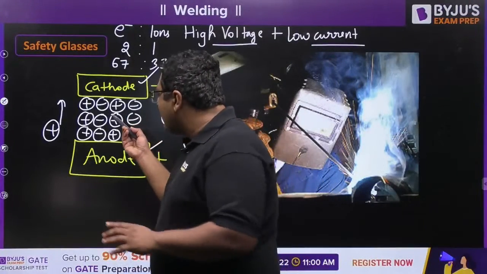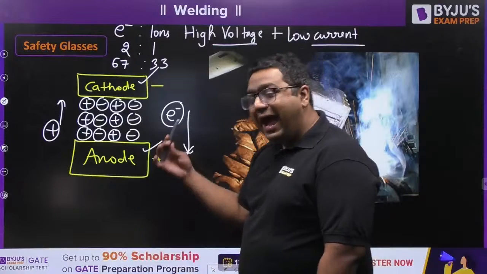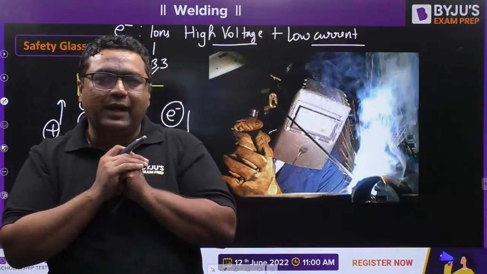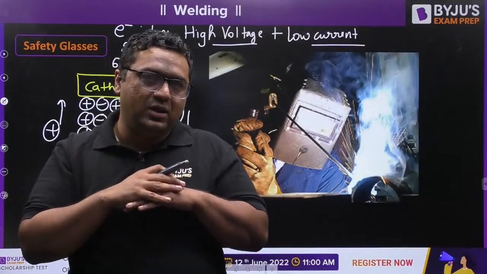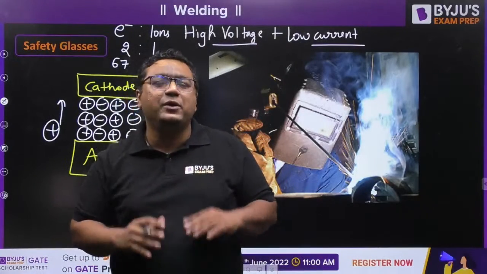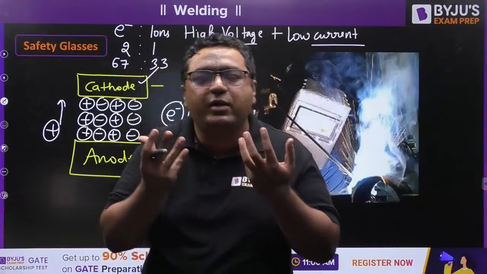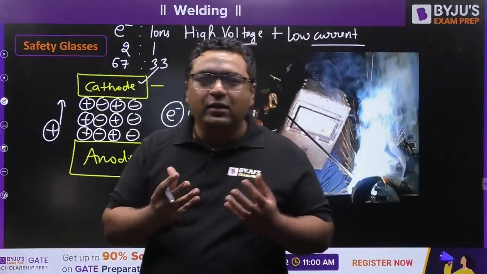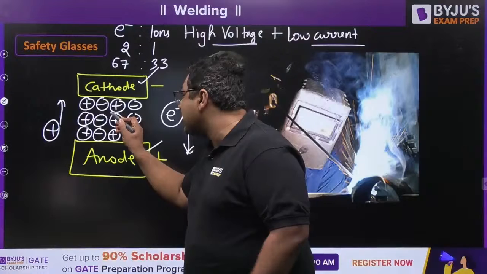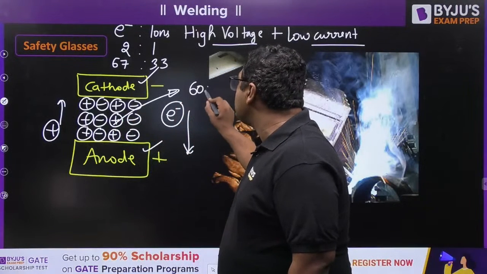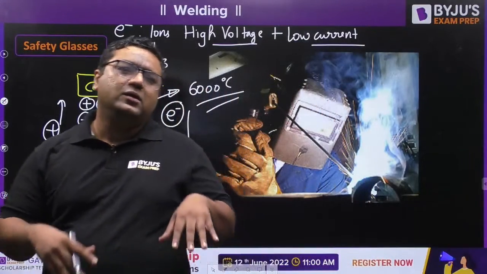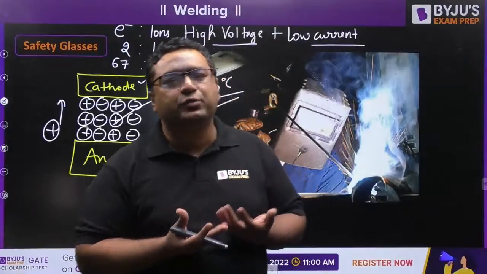And my dear, when electrons are going towards the anode and ions are going towards the cathode, in between they are also colliding. And when they collide, because of that also some heat is generated in between the gap, and that heat is creating a very high temperature of around 6000 degrees Celsius. So this gap may reach a temperature of 6000 degrees Celsius, and at that high temperature, some ultraviolet rays are going to be produced.